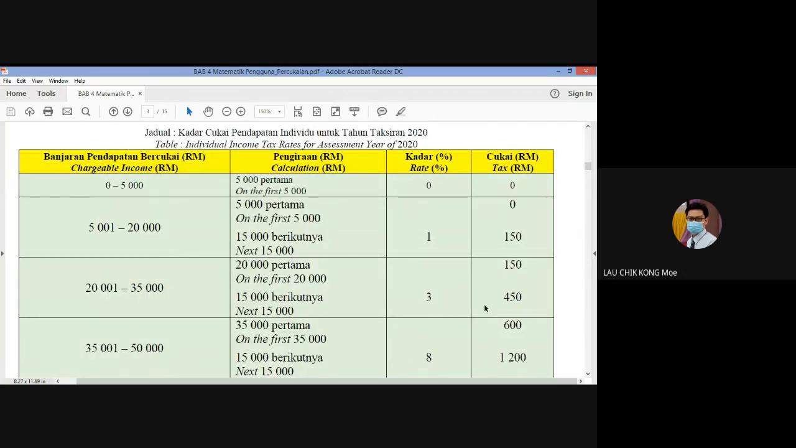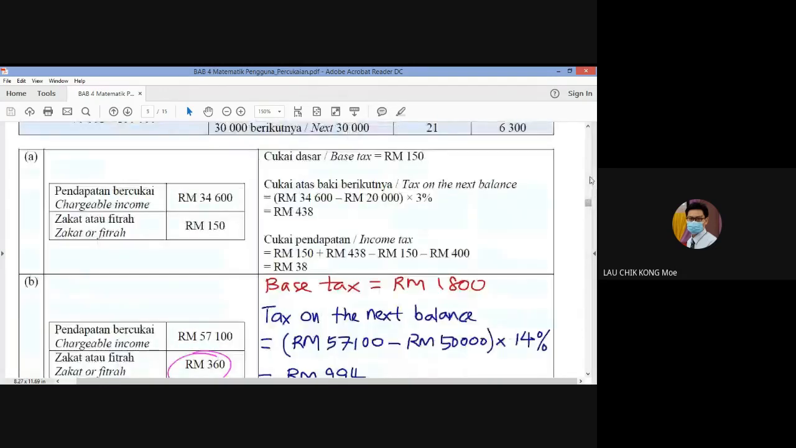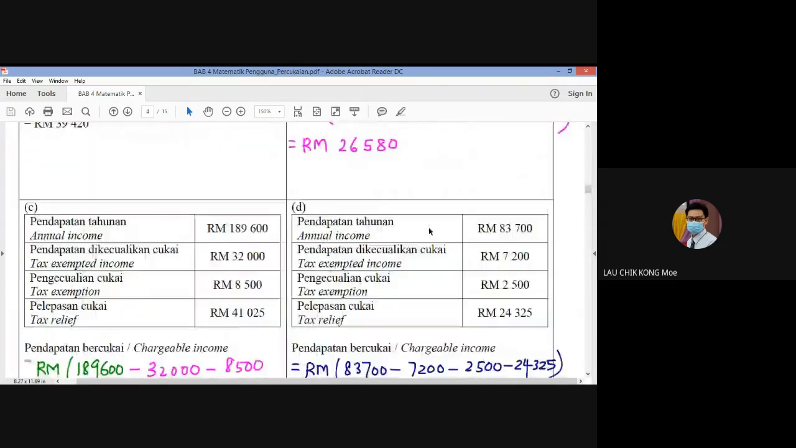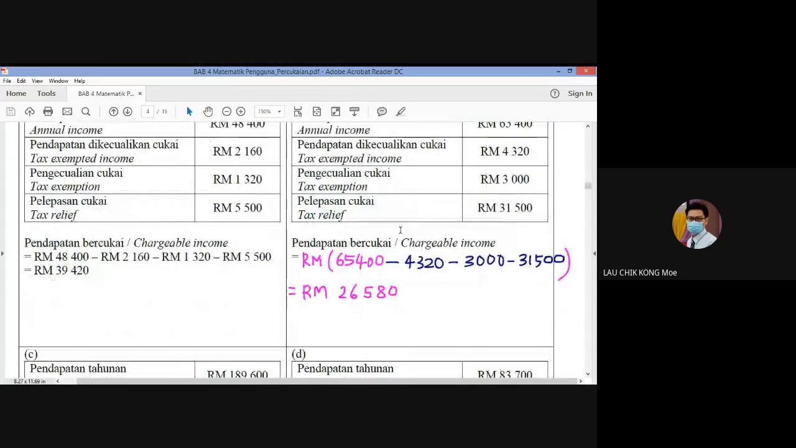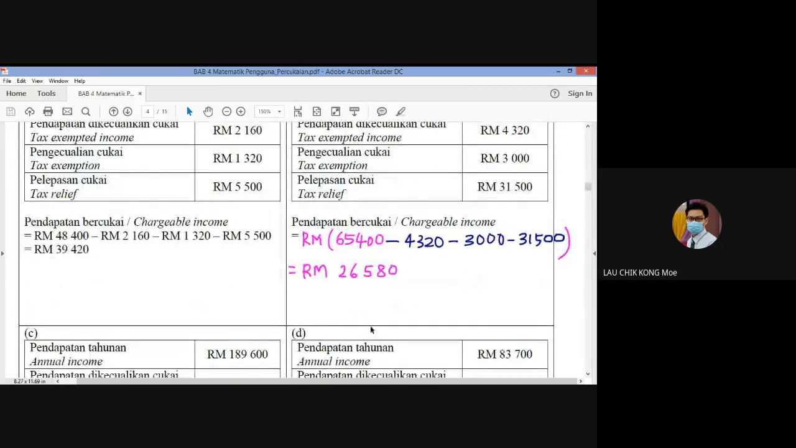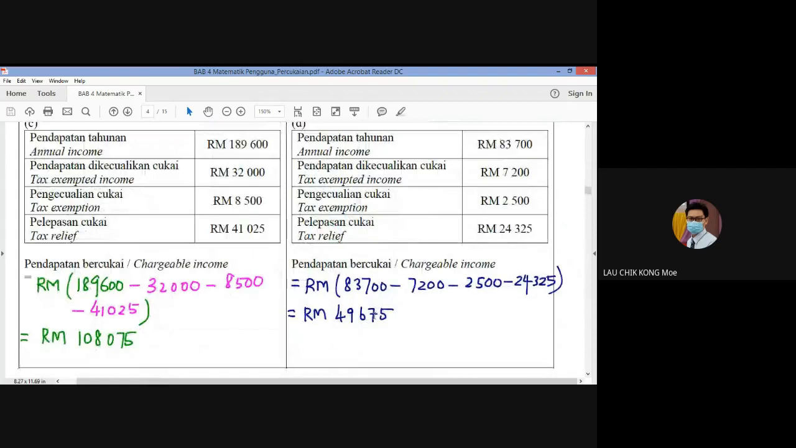26,000 is here. The first 20,000 you pay 150, and then the balance, the 6,000 more, we charge 3%. But remember, because our chargeable income is less than 35,000, we can get a rebate of 400 ringgit. Rebate of 400 ringgit later on when we do the calculations. Okay, but not now.